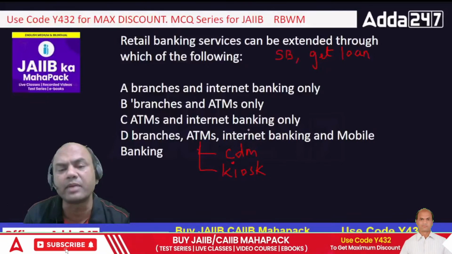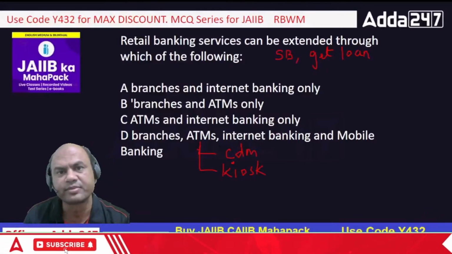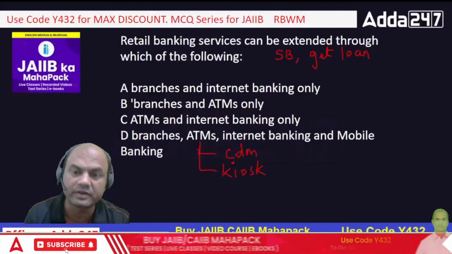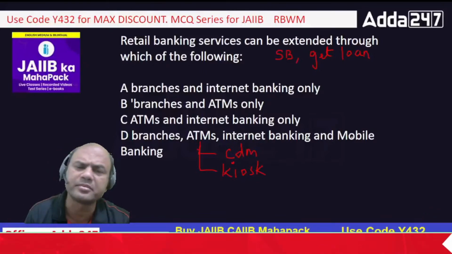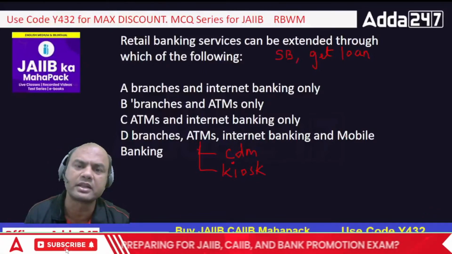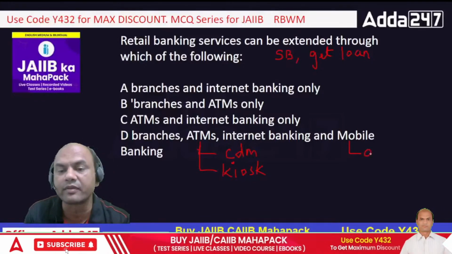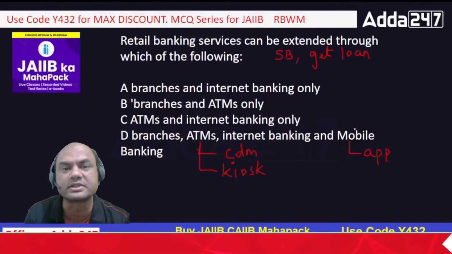Okay. Internet banking, that's obvious. In internet banking I can access all my services. I can apply for the loans. I can apply for the checkbook, right? I can stop the checks. Mobile banking, same. Everything is available in mobile banking now. Nowadays mobile banking has shifted to app banking. Earlier mobile banking was only limited to SMS.